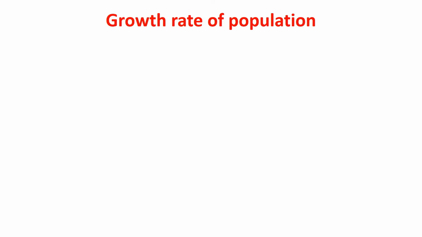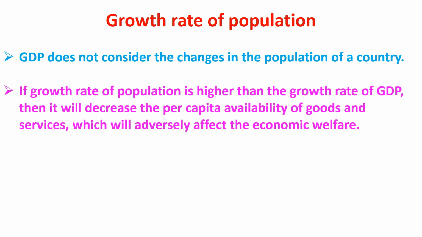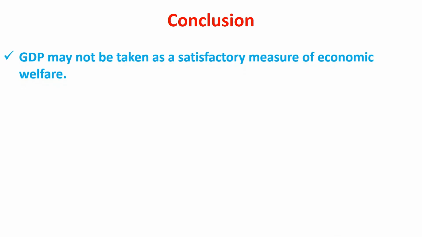Next reason is growth rate of population. GDP doesn't consider the changes in the population of a country. If growth rate of population is higher than the growth rate of GDP, then it will decrease the per capita availability of goods and services, which will adversely affect the economic welfare. So per capita income is considered as a better measurement of welfare than GDP. Conclusion: GDP may not be taken as a satisfactory measure of economic welfare.